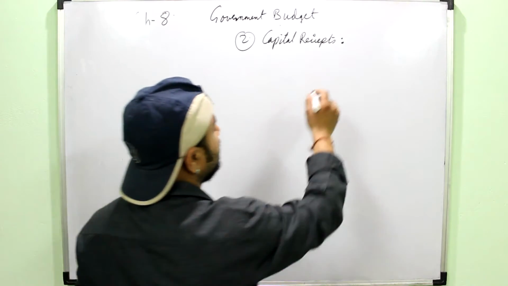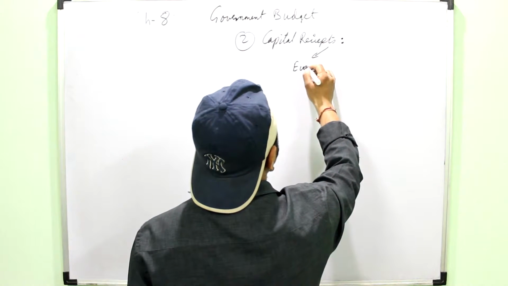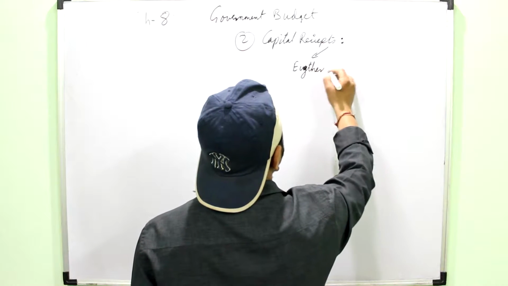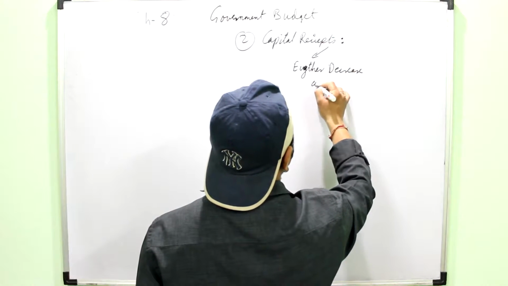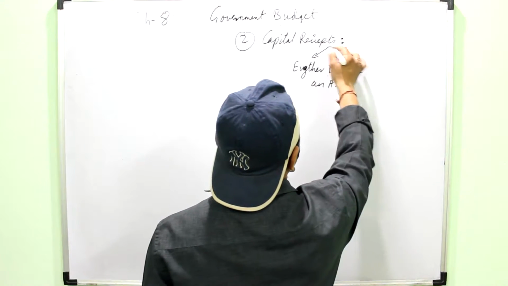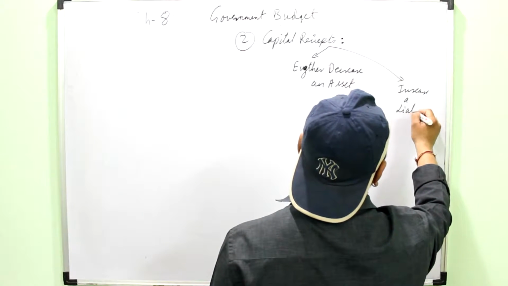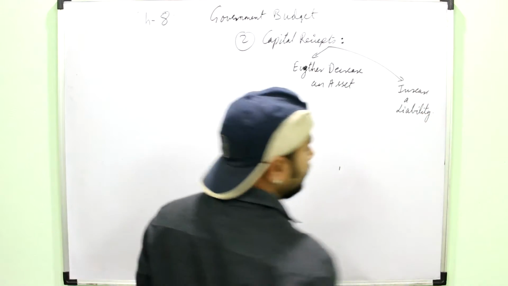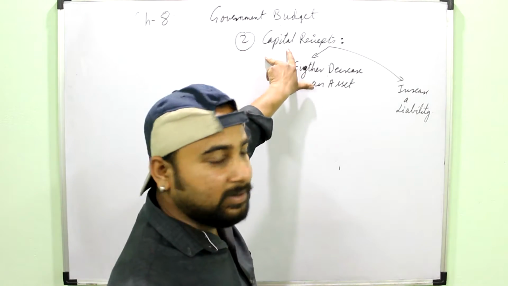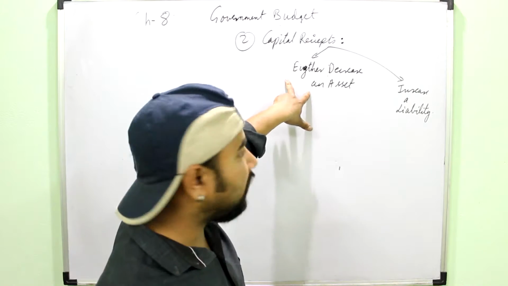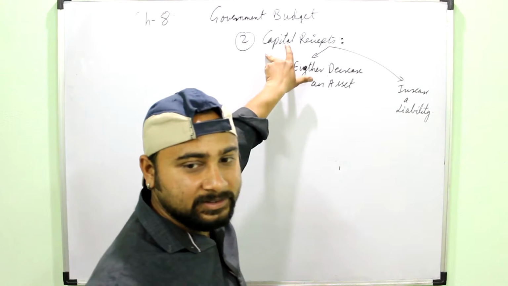When you have to define the capital receipts, you will define them as the receipts which either decrease an asset or increase a liability. Means any money received by the government which decreases its asset or increases its liability, that is has a long term effect on the balance sheet, will be termed as capital receipt.